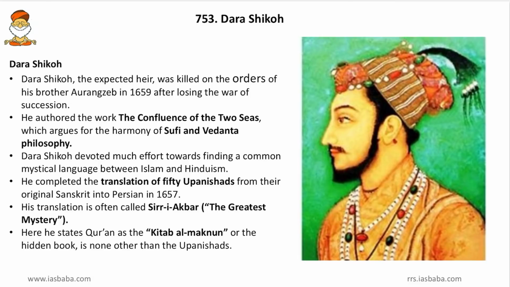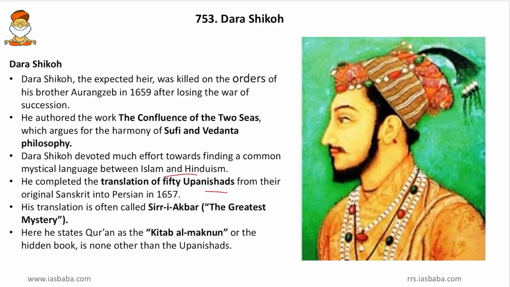Then Dara Shikoh devoted much effort towards finding a common mystical language between Islam and Hinduism. But ultimately he couldn't find a language, and it was a great loss for India. Then he completed the translation of 50 Upanishads from their original Sanskrit to Persian in 1657. So he did much work in translating Upanishads also. Then his translation is often called Sirr-e-Akbar, that is, the greatest mystery.